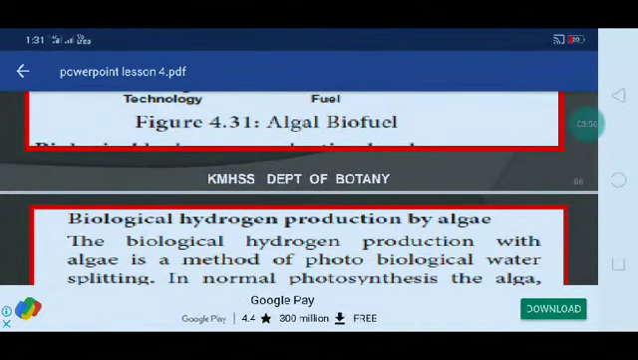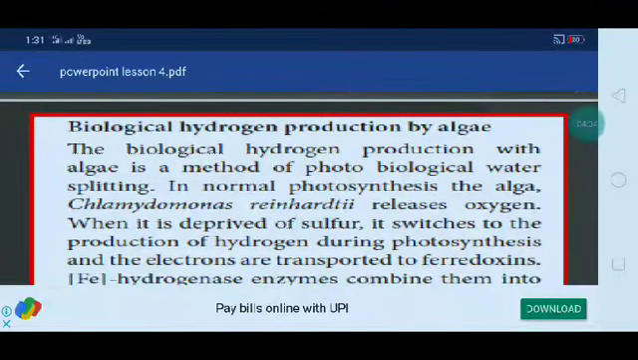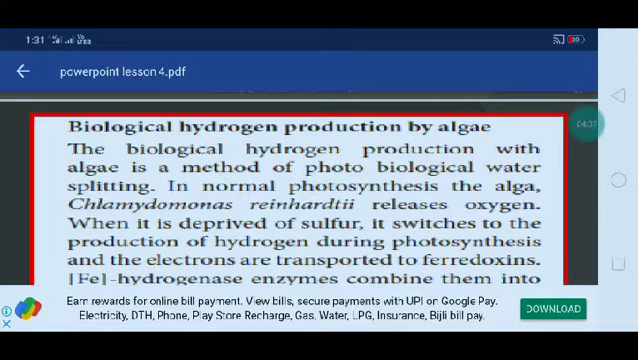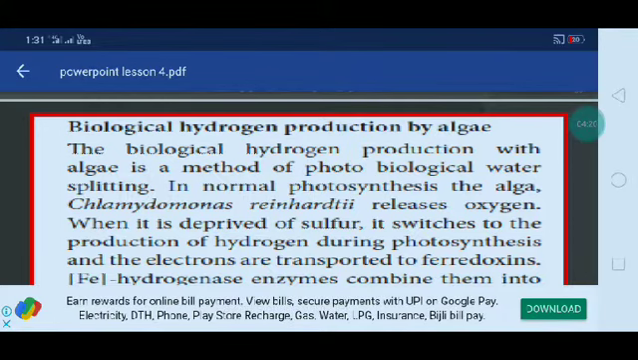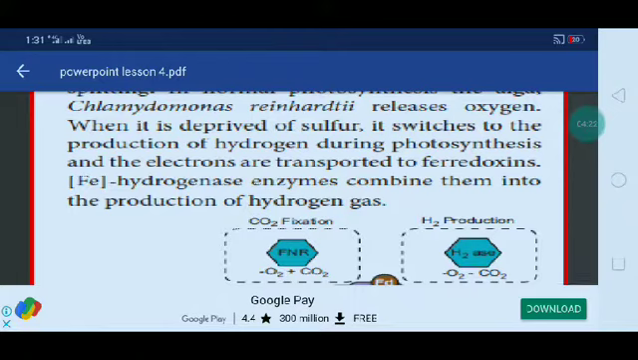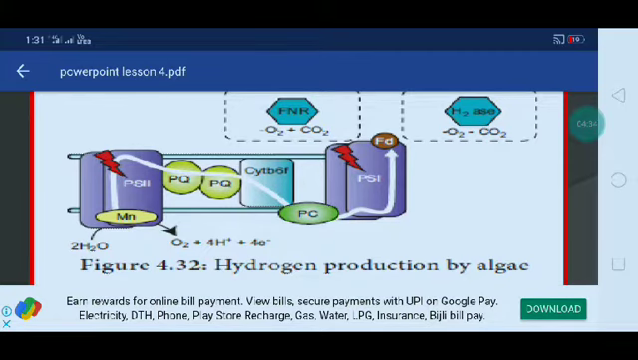Okay, biological hydrogen production by algae. Biological hydrogen production with algae is a method of biological water splitting. In normal photosynthesis, the alga Chlamydomonas reinhardtii releases oxygen. When it is deprived of sulfur, it switches to the production of hydrogen during photosynthesis, and the electrons are transported to ferredoxin. There is a hydrogenase enzyme that combines them into hydrogen gas. That's all. CO2 fixation, and O2 plus CO2. H2 production. This is hydrogen production by algae.